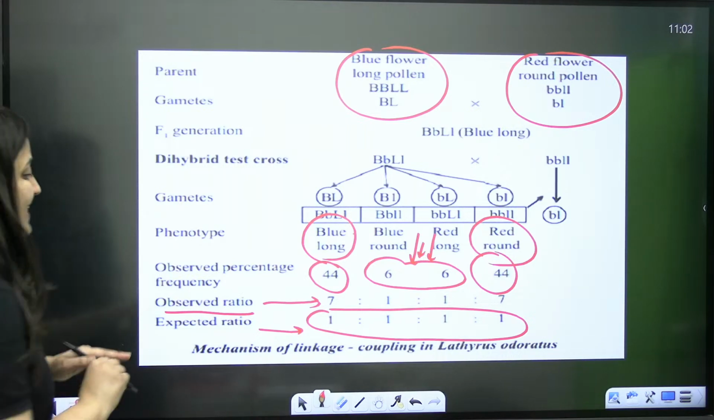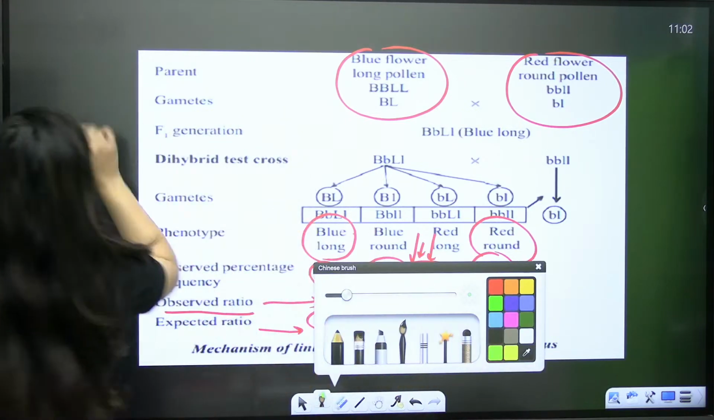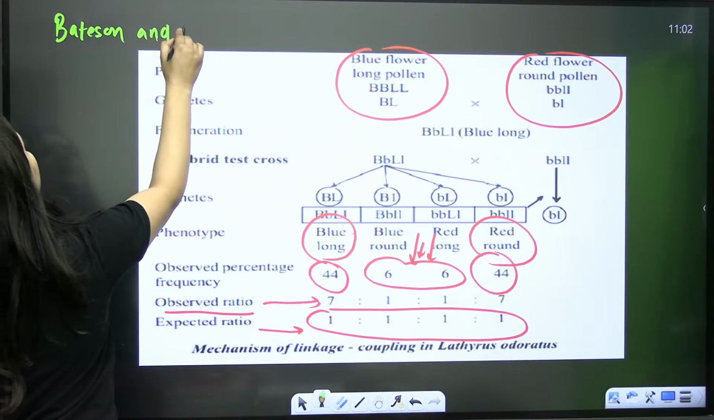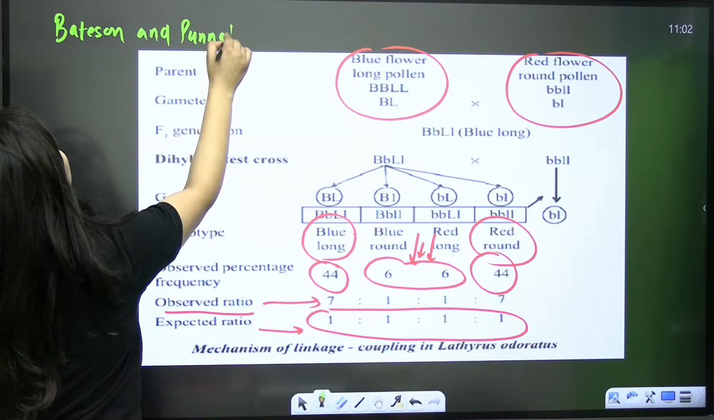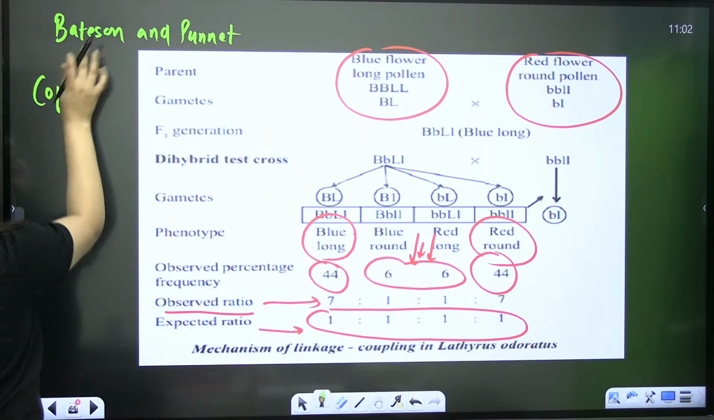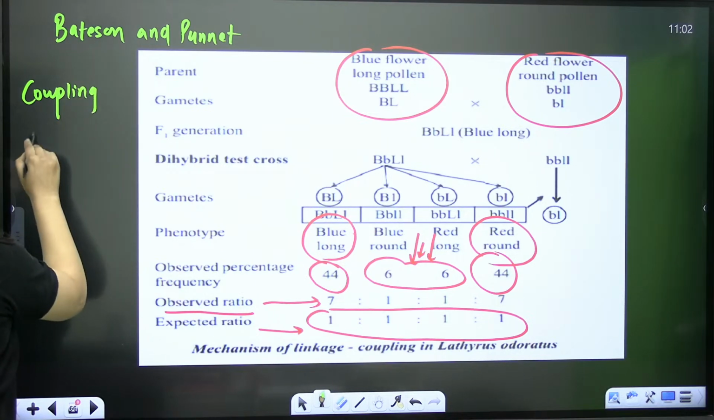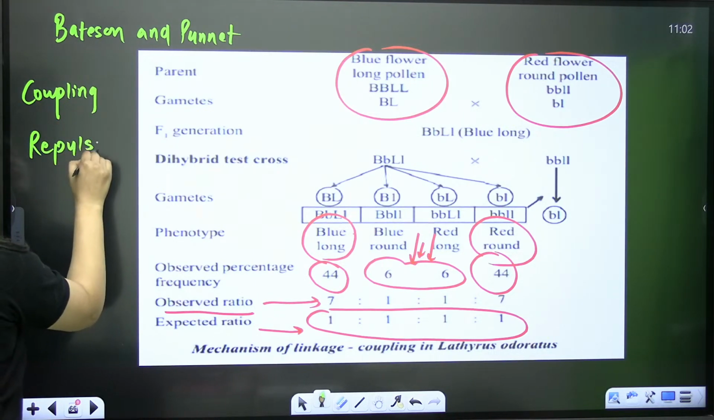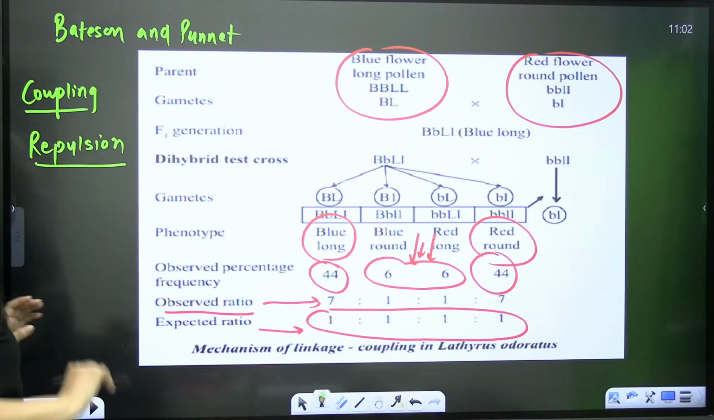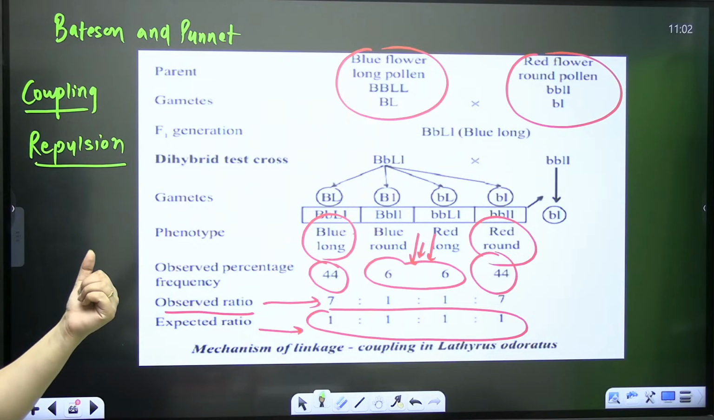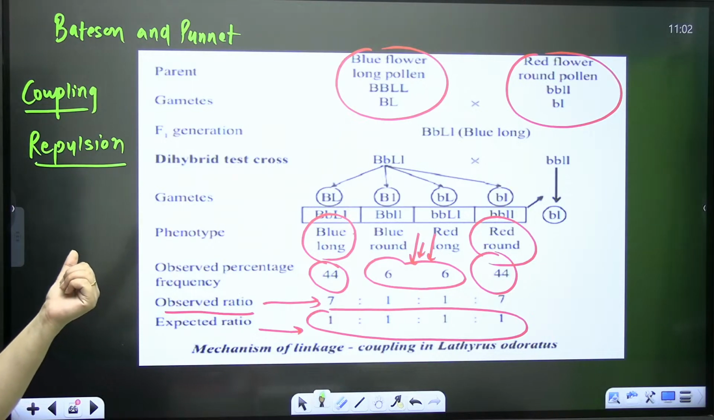So in order to explain it, Watson and Punnett put forward the theory of coupling and repulsion. This is what we study in linkage: we talk about coupling and repulsion. Do you know about coupling and repulsion?